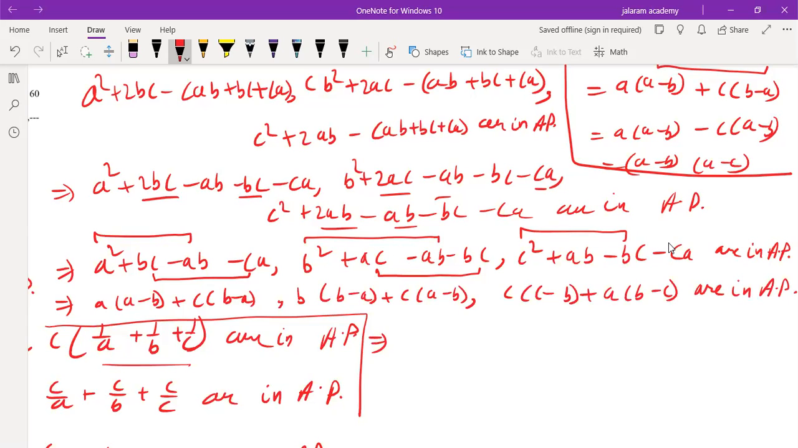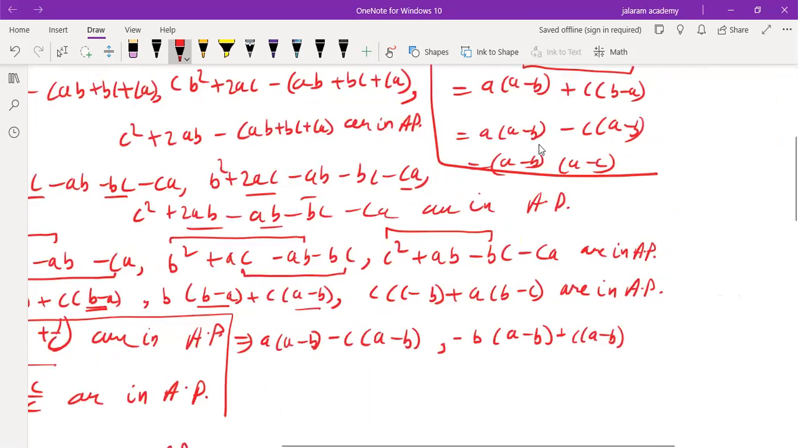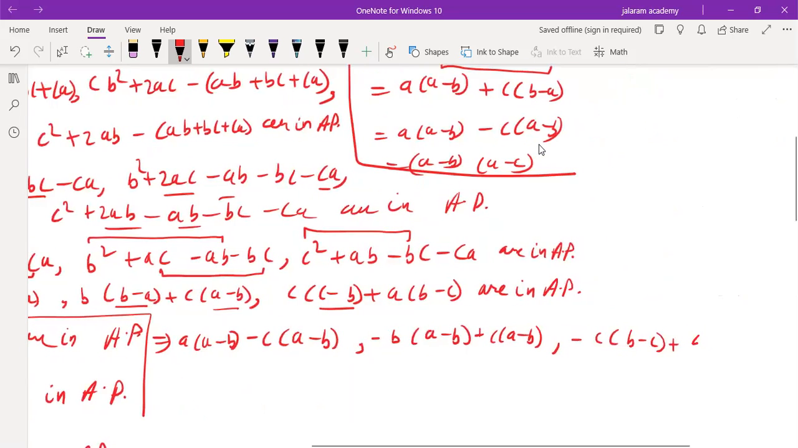It implies now this is a minus b, this is b minus a. So make them in proper order. If we take minus common from this bracket, minus c into (a minus b), comma, a minus b and b minus a. So again, if we take minus common, b into (a minus b) plus c into (a minus b),